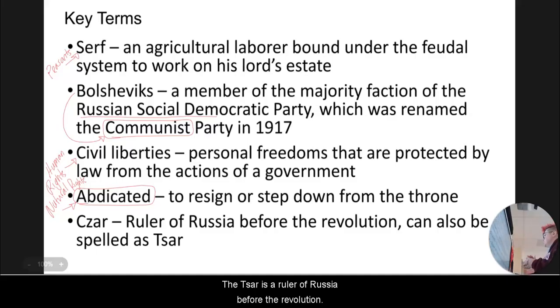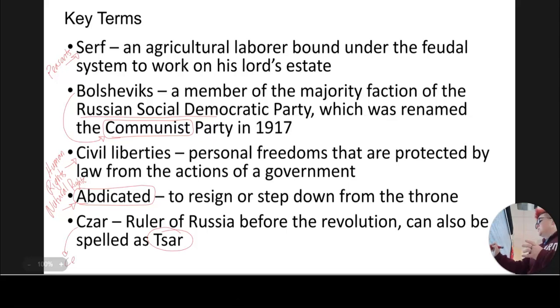The Tsar is a ruler of Russia before the revolution. Can also be spelled with a T. It is still pronounced Tsar. It comes from the word Caesar. All right, but when we see that, we just need to know that this is the king. Okay, this is the Russian king.